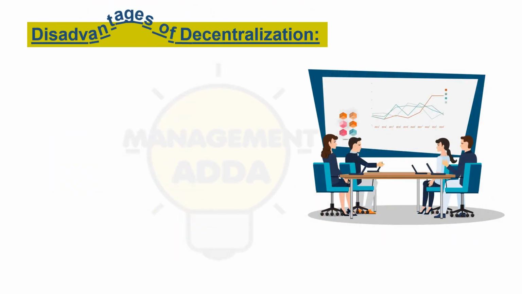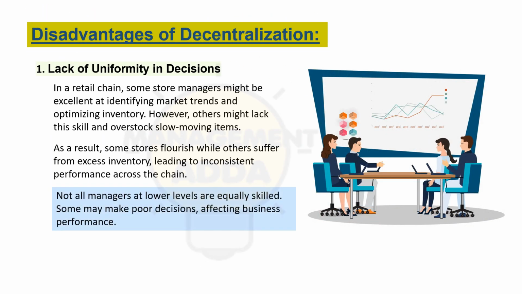Now let us see disadvantages of decentralization. First, lack of uniformity in decision. Different branches or departments might take different decisions, which cause inconsistency. When all the departments or branches take their own different decisions, lack of uniformity in decision is seen. For example, a company with multiple branches may have different customer service policies, leading to confusion. So this is the first drawback of decentralization.